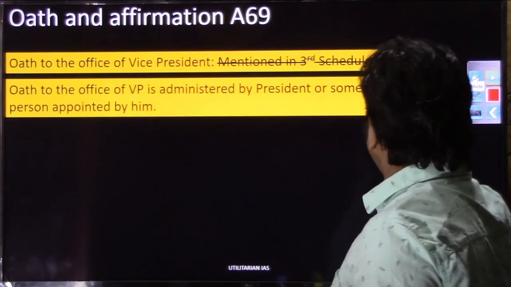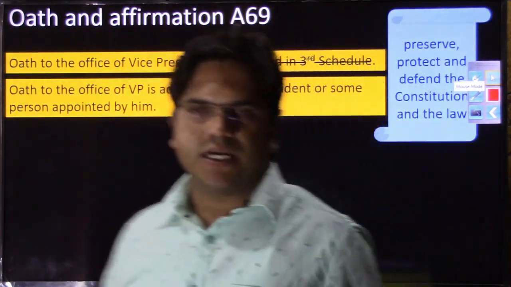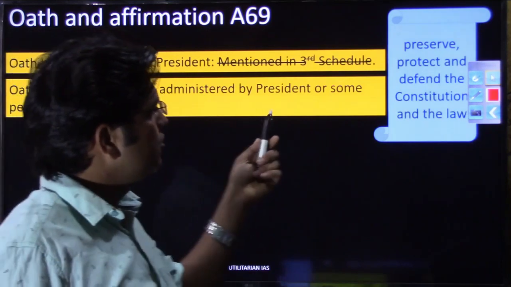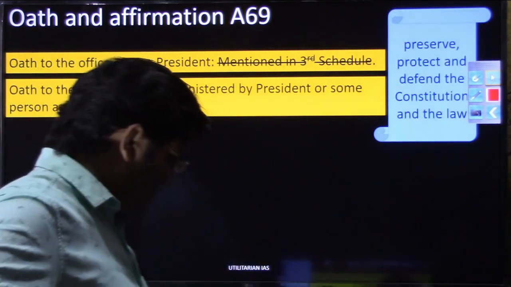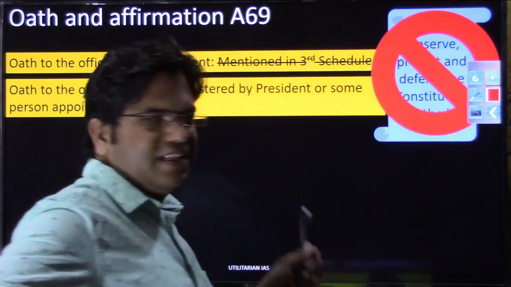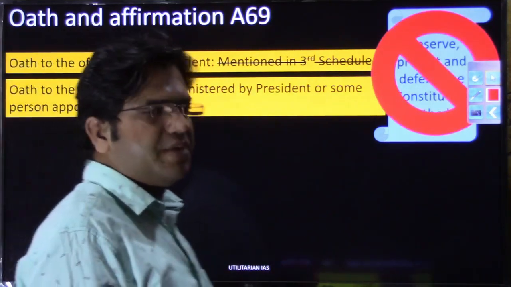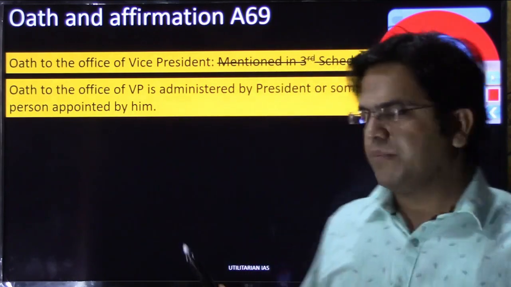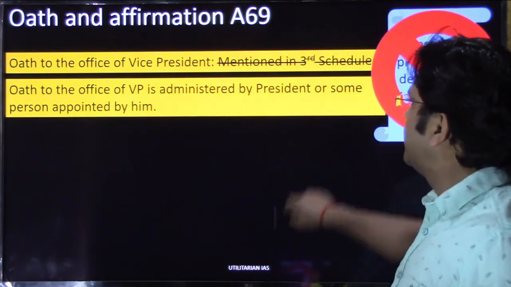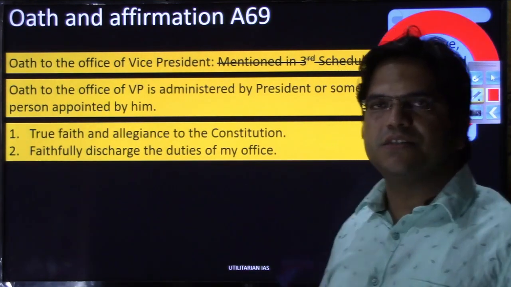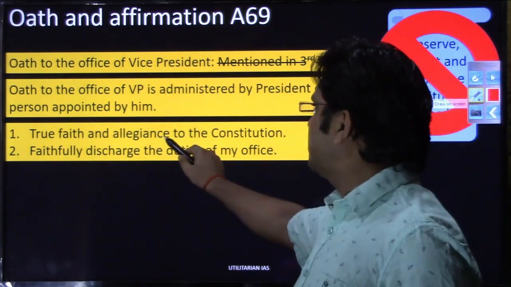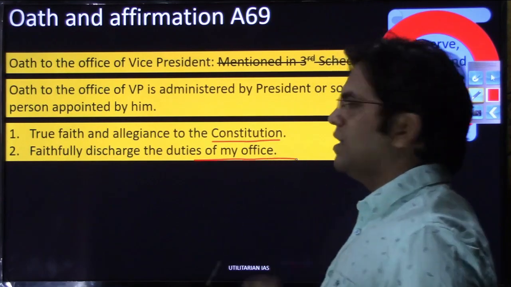What will be the content of that oath? So this could be the content of the oath: preserve, protect and defend the constitution and law of the land. The answer is no, this can't be the content. This was the content of the presidential oath. The vice president has a different content for the oath, and his content is two lines, right? True faith and allegiance to the constitution of India and faithfully discharge the duties of the office that I am entering into.